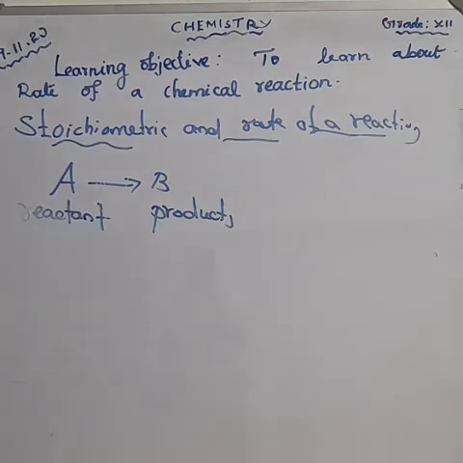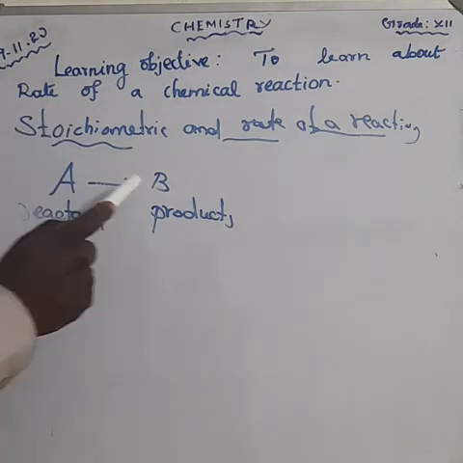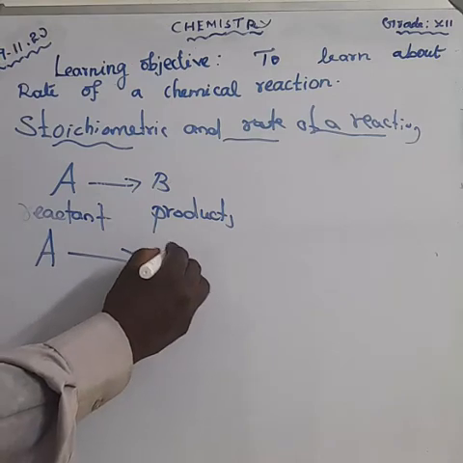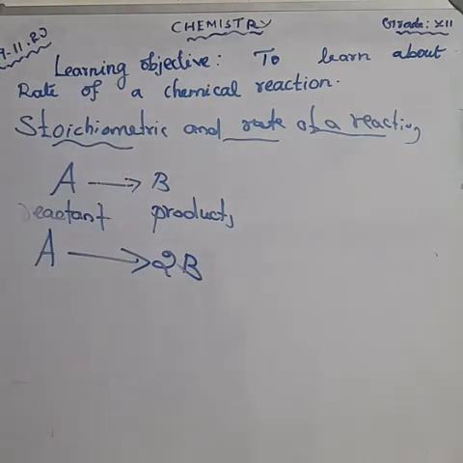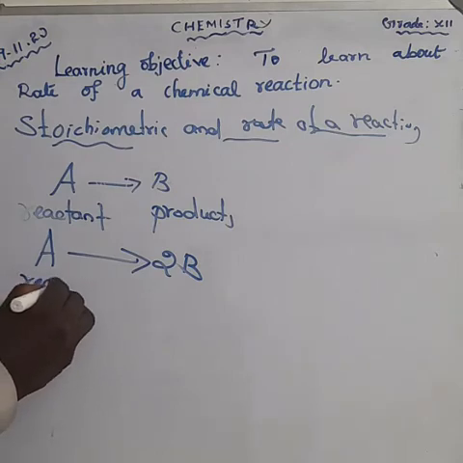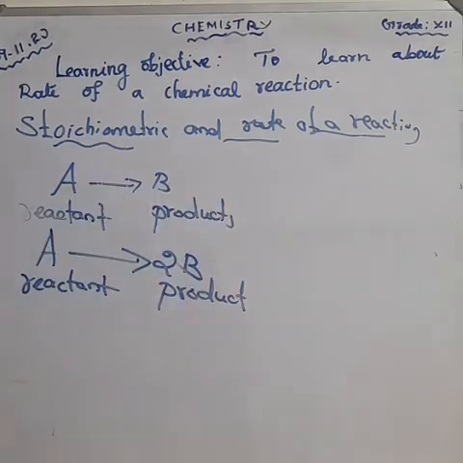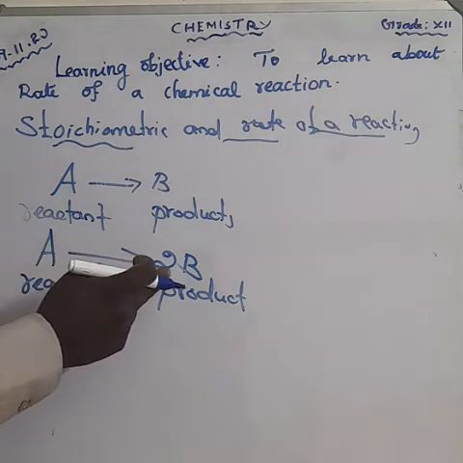In a reaction A gives product, the stoichiometry of both the reactant and product are the same, and hence the rate of the disappearance of reactant A and the rate of the appearance of product B are the same. We can write another reaction. Here reactant A gives 2B, the product. Here having 1 mole, here having 2 moles.